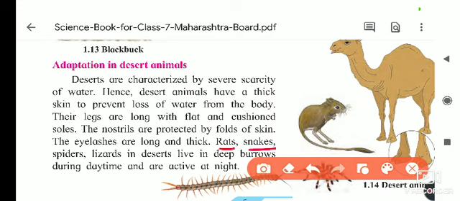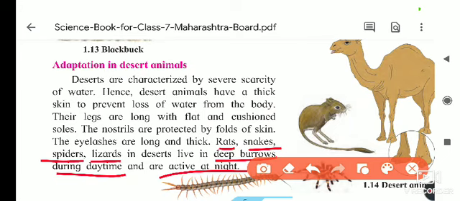Next, rats, snakes, spiders and lizards in the desert live in deep burrows. For what purpose? In this region mornings and nights are a little cold, and the full day has a high temperature. To live in that temperature, these animals stay in deep burrows during the daytime and are active at night, catching their prey at night.